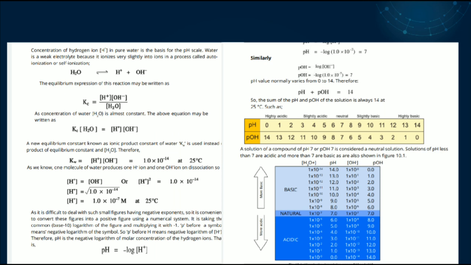And when pOH is 0 to 7, then its basic medium decreases and acidic medium increases. The solution of the compound of pH 7 and pOH 7 is considered as neutral. Solutions of pH less than 7 are acidic and more than 7 are basic.